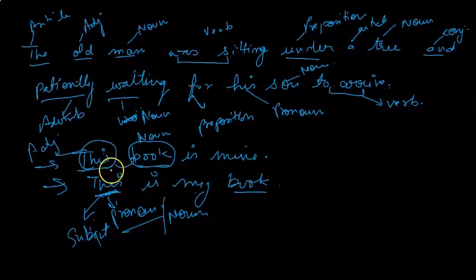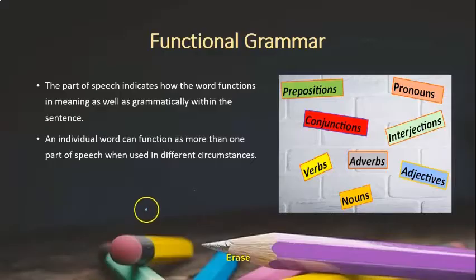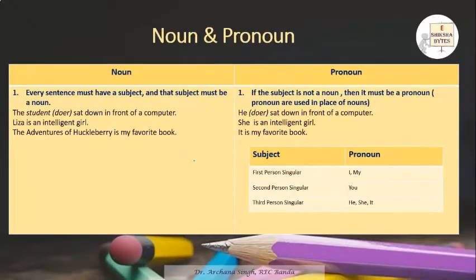In one sentence it is playing the role of an adjective, and the same word when it is used in a different way in a sentence, then it can be a different part of speech. Like in this it is a pronoun. So an individual word can function as more than one part of speech when it is used in different circumstances.